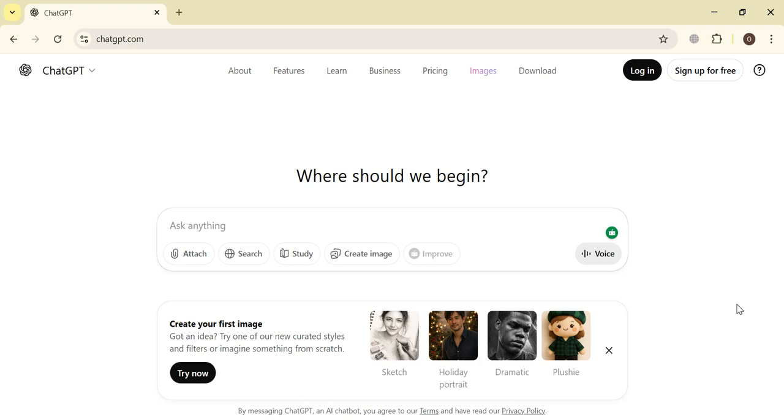So right now we are at the website of ChatGPT. You can also analyze these trends with the help of your mobile application with the name ChatGPT, because they also have an application. So right now in the prompt section we will write, give me detailed analysis of Bitcoin in 2025, current year, and provide all the important trend data.